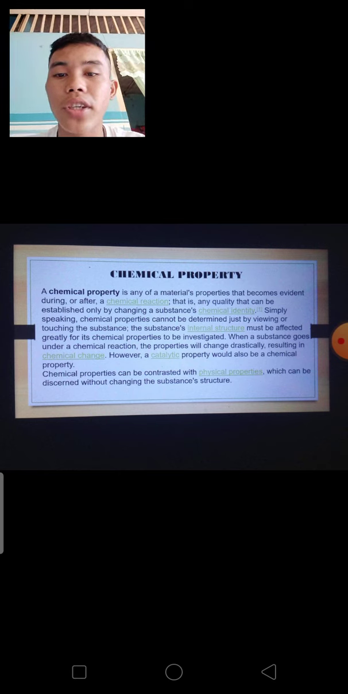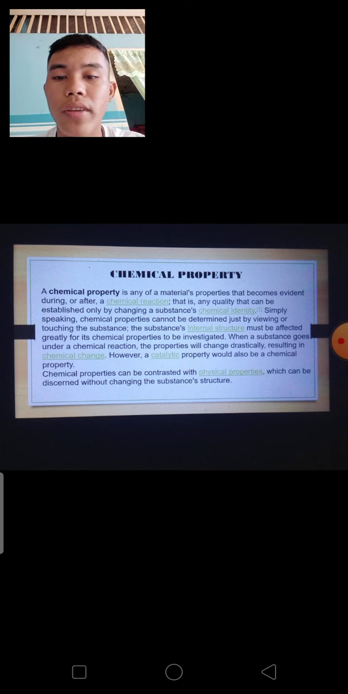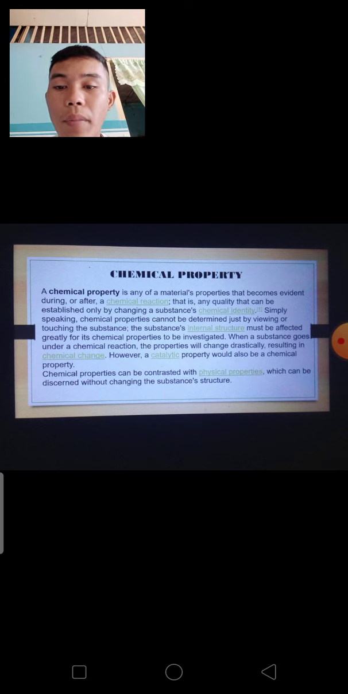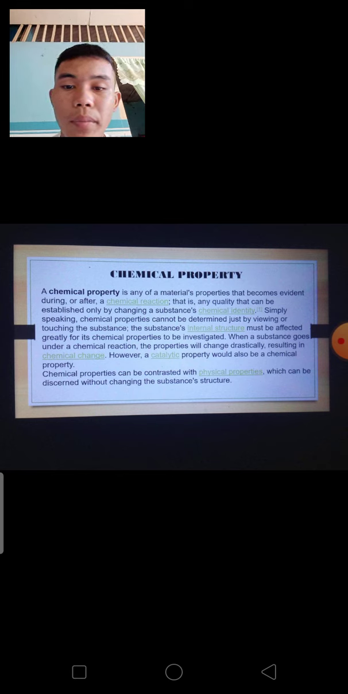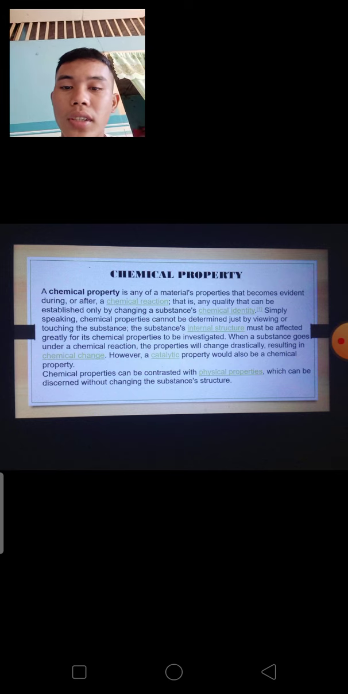Simply speaking, chemical properties cannot be determined just by viewing or touching the substance. The substance's internal structure must be affected greatly for its chemical properties to be investigated. When a substance goes under a chemical reaction, its properties will change drastically, resulting in chemical change. However, catalytic property would also be a chemical property. Chemical properties can be contrasted with physical properties, which can be discerned without changing the substance's structure.